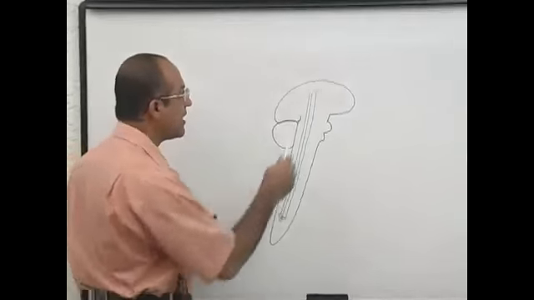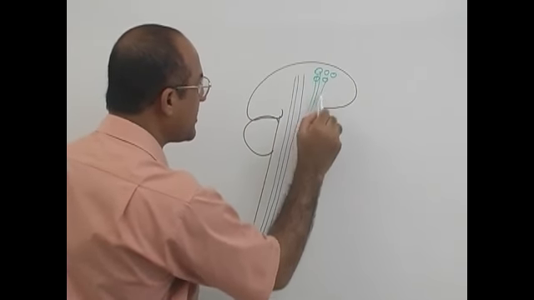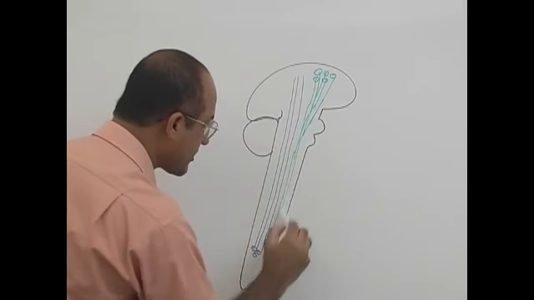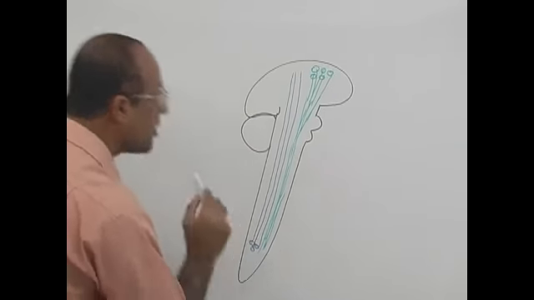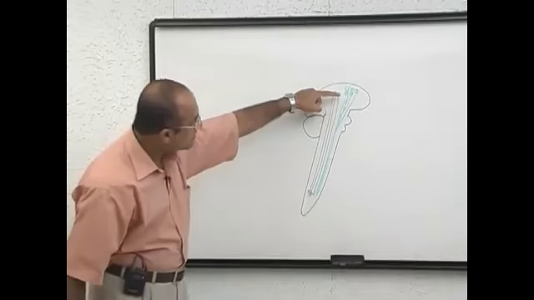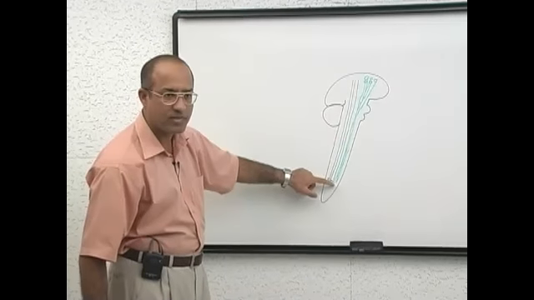Opposite to that, let's suppose there is a group of neurons here, cell bodies, and these are their white matter or axons, and these axons are coming downward in the neuraxis. Now, this bundle of axons having common origin, common termination, is that right?